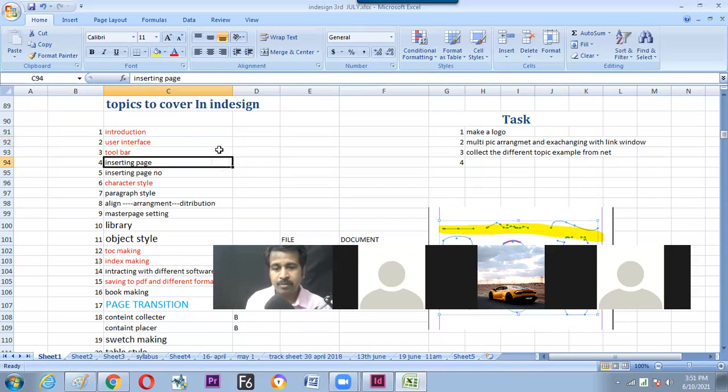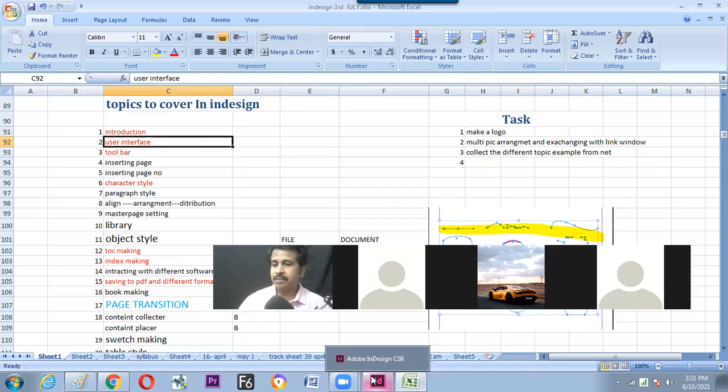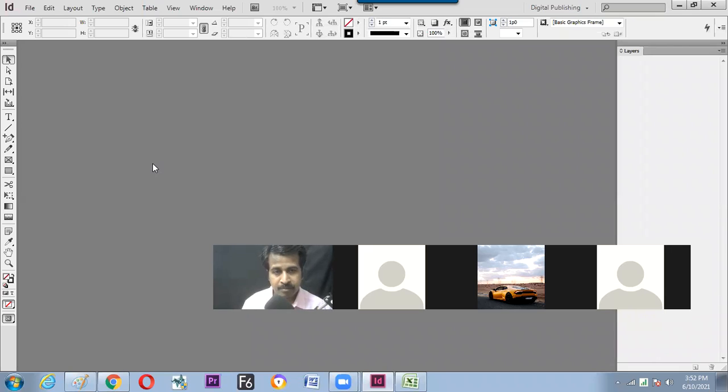It is to be made clear, because somebody is speaking, you need to listen. No, what is the benefit, sir? Am I right? So as a technician, I'm speaking to you. I feel you all are technicians, I'm not a teacher, you are not a student. Just as technicians, we are discussing. So what is the benefit of user interface learning? In which way is it going to help me? And the answer given, it makes us see the screen in a wider way. The wider we can work, the fewer errors will happen. Fine. That is the reason why you are spending a little time on the user interface.